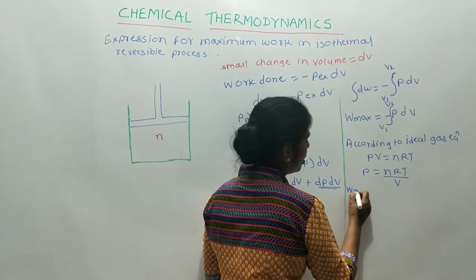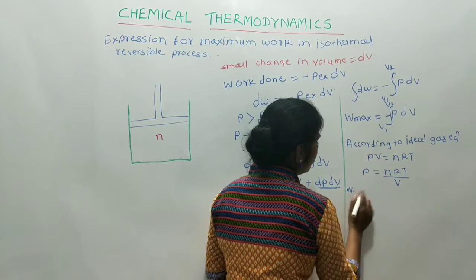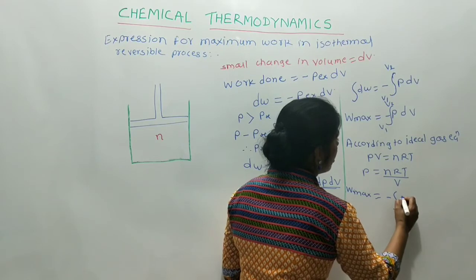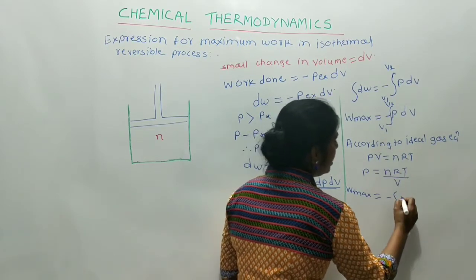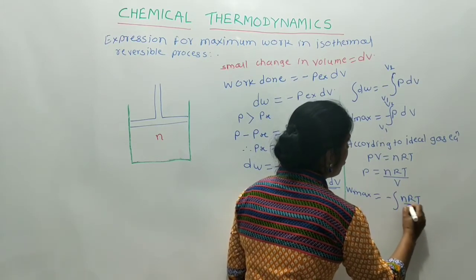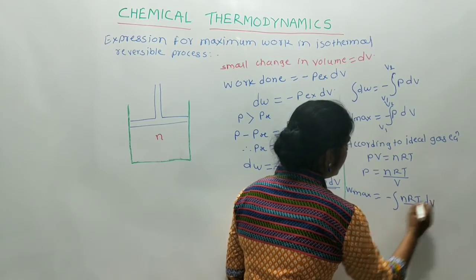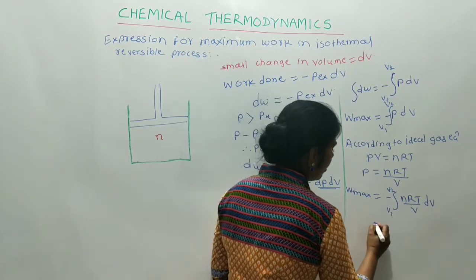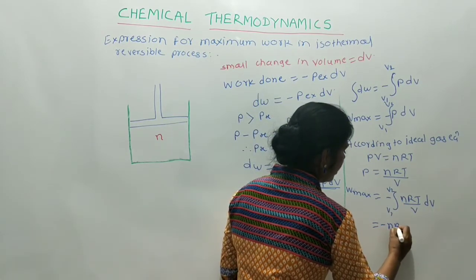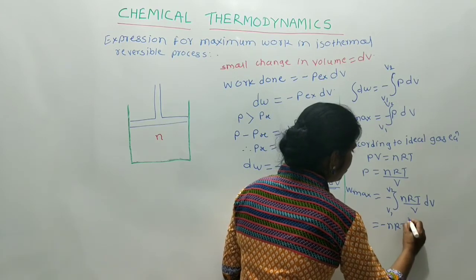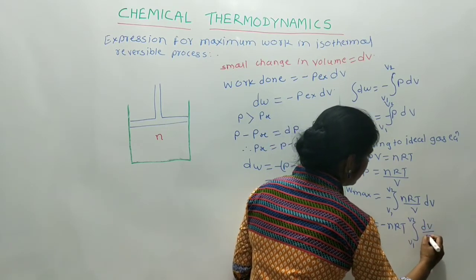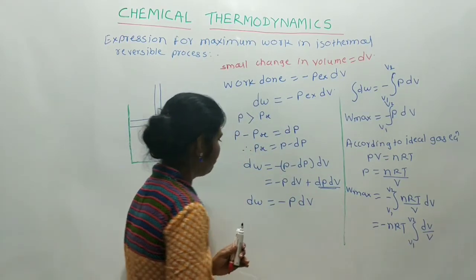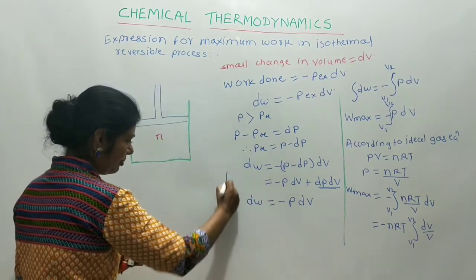Then W max is equal to minus integral of nRT upon V into dV from V1 to V2. Now nRT is a constant term, and therefore W max is equal to minus nRT integral from V1 to V2 of dV upon V. Now when we integrate this equation, the remaining part follows.